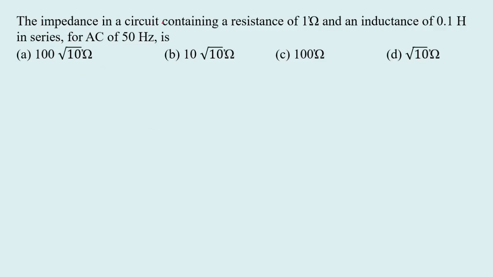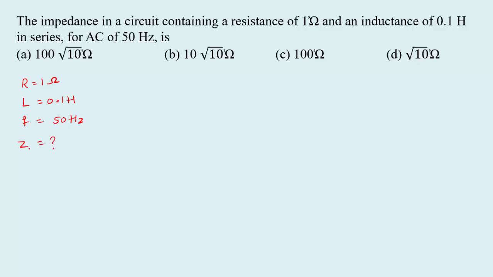The impedance in a circuit containing a resistance of 1 ohm and an inductance of 0.1 Henry in series for AC of 50 Hz is. Here resistance and inductance values are given and also the frequency of AC is given, so we can calculate impedance. See here, resistance is given 1 ohm and inductance is 0.1 Henry. Then frequency is given 50 Hz. We have to calculate impedance.